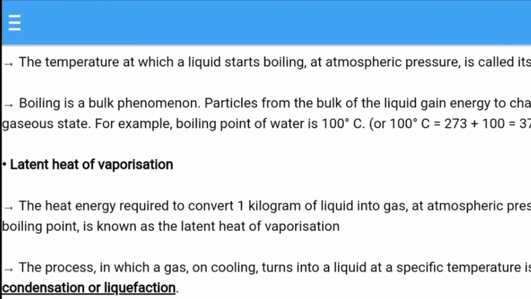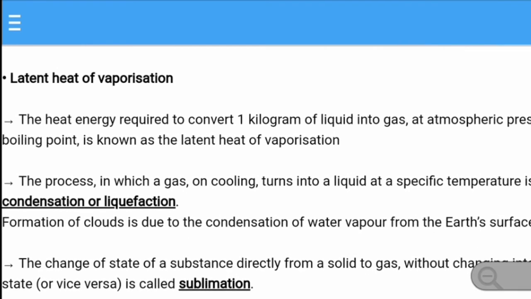Latent heat of vaporization. The heat energy required to convert 1 kilogram of liquid into gas at atmospheric pressure at its boiling point is known as the latent heat of vaporization. The process in which a gas on cooling turns into a liquid at a specific temperature is called condensation or liquefaction. Formation of clouds is due to the condensation of water vapor from the Earth's surface that gets evaporated or vaporized due to the sun's heat.